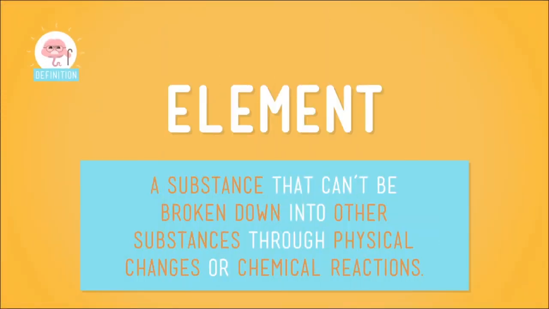But wait, there's more. If we look really closely at a water molecule, we'll see that it's made of two other substances. And if we had the right equipment, we could break the water molecule down into smaller parts. The atoms of those two substances, hydrogen and oxygen. These substances can't be broken down into any other substance, so we call them elements. Elements are the very most basic kind of substances, and they each have specific properties. So that, basically, is what stuff is made of.